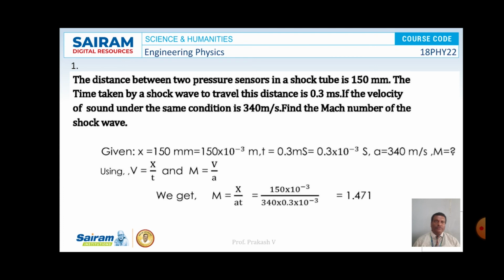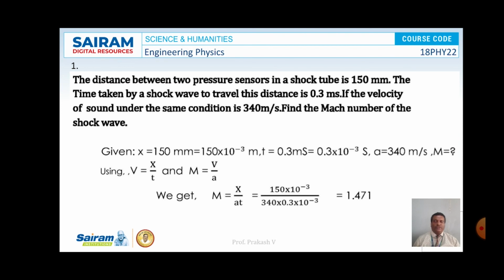is equal to 150 mm or 150 × 10^-3 meter, and the time taken by the shock wave to travel this distance is 0.3 millisecond or 0.3 × 10^-3 seconds, and the velocity of sound is given as 340 meter per second. So what is the Mach number of the shock wave?